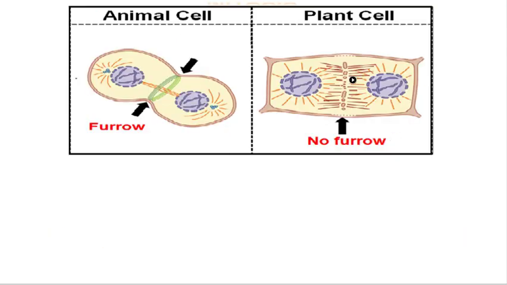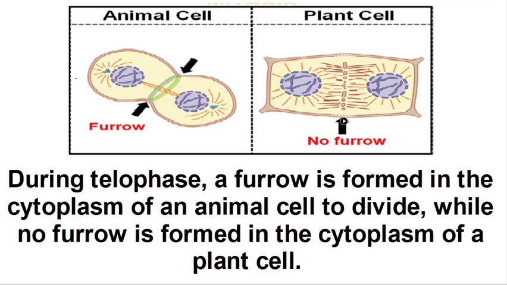The other difference is that in the animal cell during telophase, there is the formation of the furrow, which cleaves the cytoplasm of the cell to get two daughter cells, while in the plant cell, due to the presence of the rigid cell wall, there is no furrow, okay? No furrow, no cleavage takes place, but the cell builds a new cell wall between the two daughter cells.